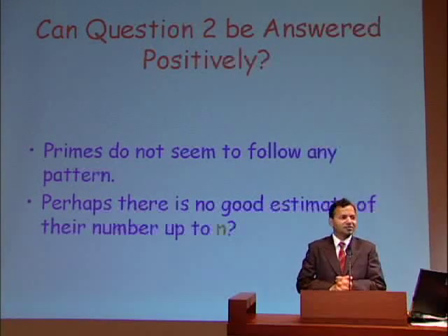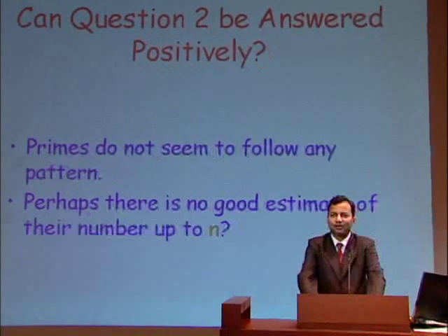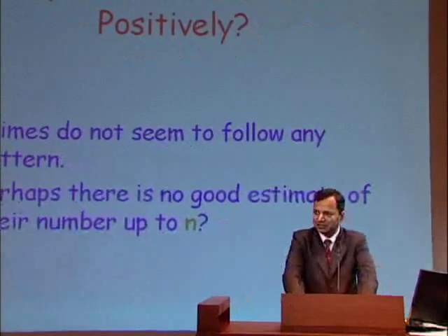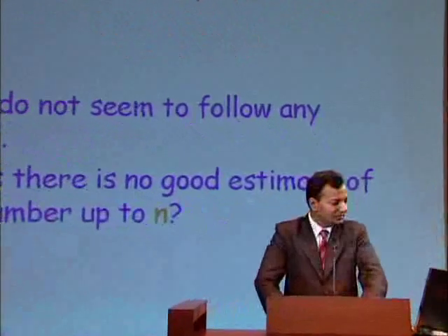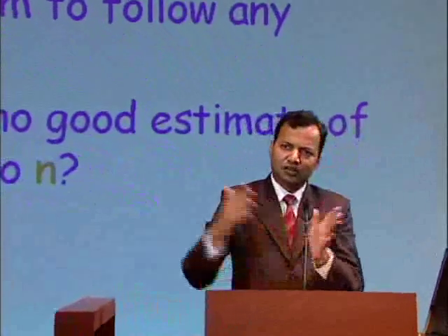Okay, so all this difficulty tells us that primes are not easy to capture as an entity. Although they are very easy to define, they are not easy to understand. And if you recall, question 2 asked, how many primes exist between 1 and n?